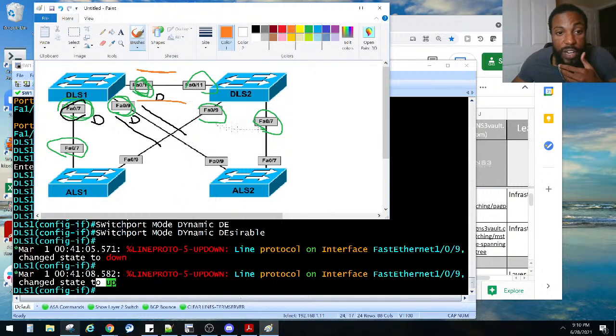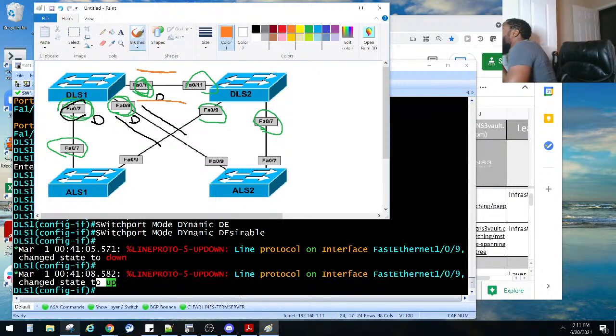I should have done it on this one because it's going to form a trunk also. Let me see, what did you say here? Trunk dynamic auto. So stop DTP, switchport nonegotiate. I think they are asking which DTP mode initiates the negotiation of a trunk, which is dynamic desirable.